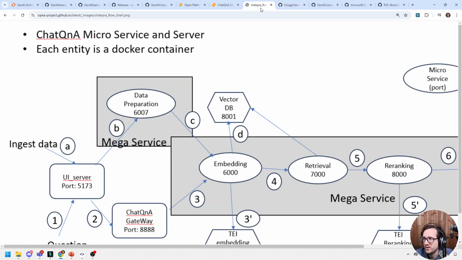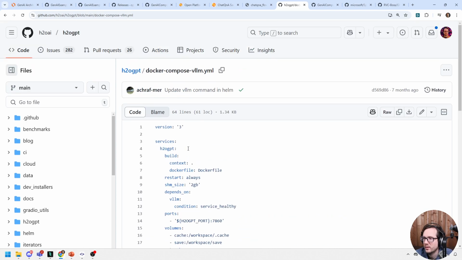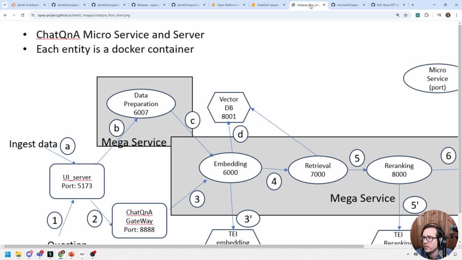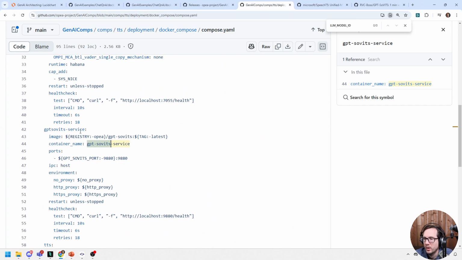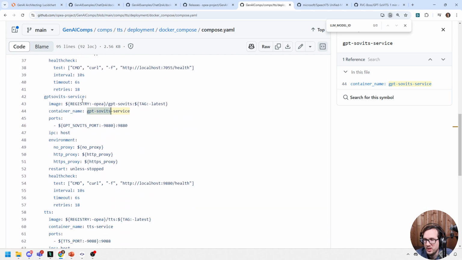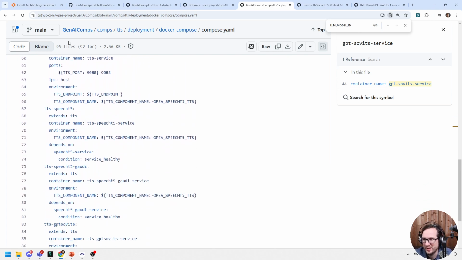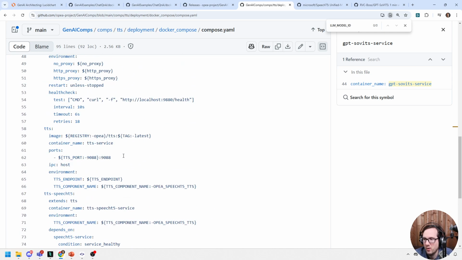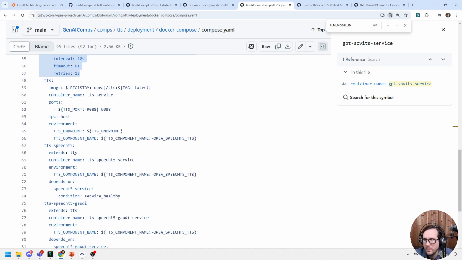Because when we're over here, there was that one there. Hold on here. Is this it? No, I don't know what that is. It's not that. We just have too many tabs open. Let's close a few. Here we go. So we have here SpeechT5, but then they have the GPT-SoVITS service. I kind of want that because it sounds really interesting, but it's not as documented as these other ones. This one's saying TTS GPT-SoVITS, so I'm guessing what you have to do is run this underneath, and then these other ones map to it.